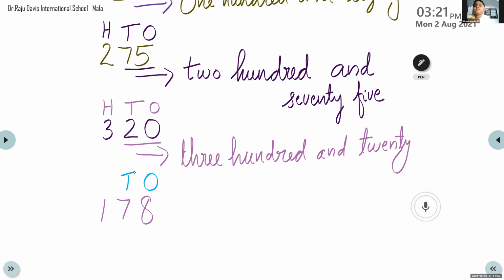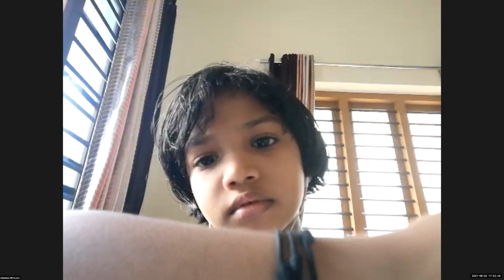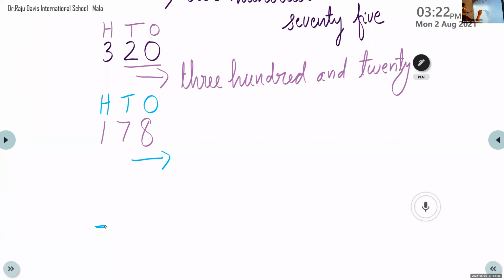At the hundreds place we have 1, so 100. Now tens and ones together, 78. So 178.